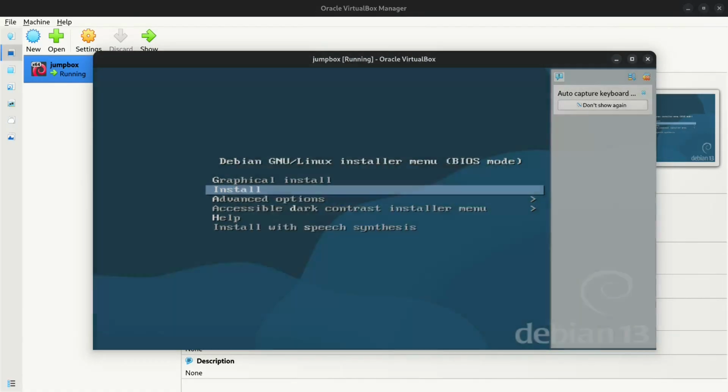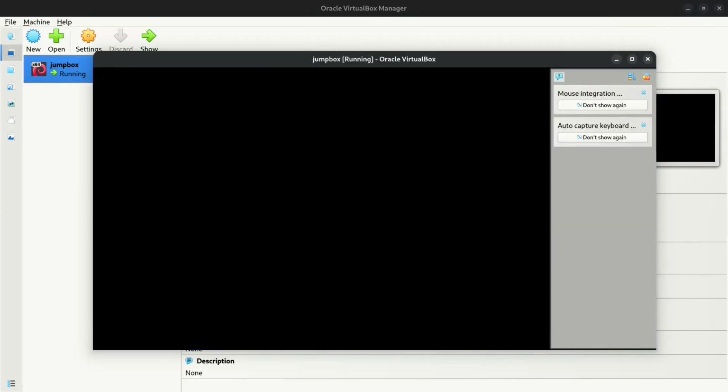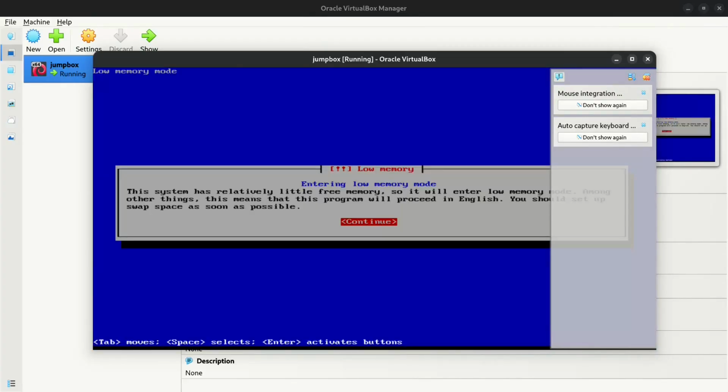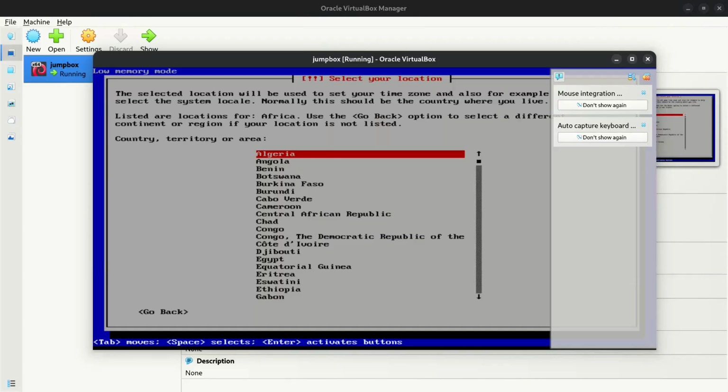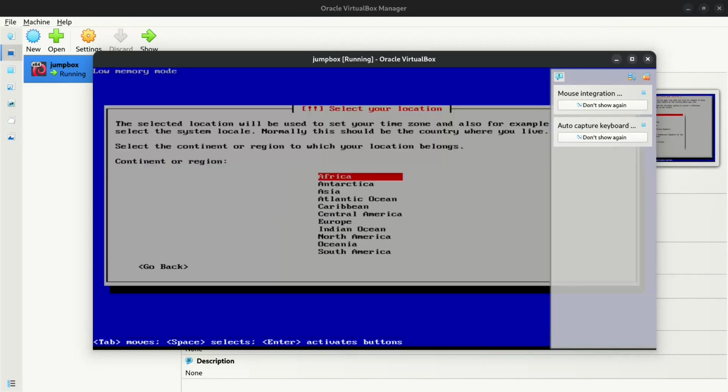Click on Install instead of graphical install. You can navigate via arrow keys. Since this is a low memory mode, we don't have GUI. We don't care about location, but let's just select Central America.